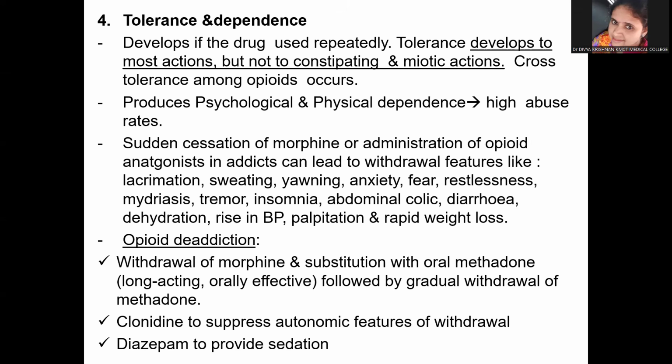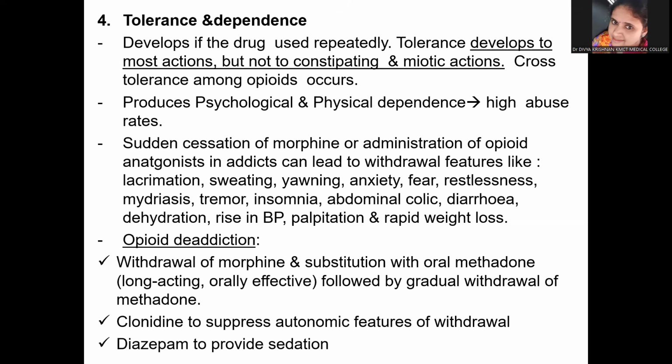It is producing both psychological and physical dependence. And you already have learned about dependence in the previous SDLs, so I'm not going to mention the definition here, but you should know by now that if a person is psychologically dependent, he would develop drug-seeking behavior. And if he's physically dependent and is devoid of the drug, he'll develop withdrawal symptoms.